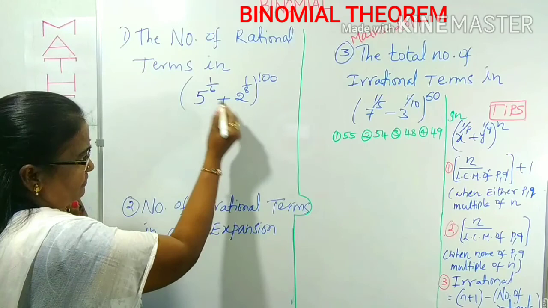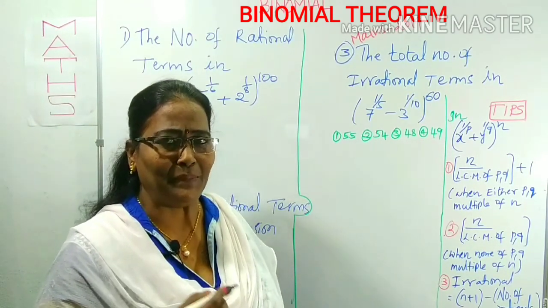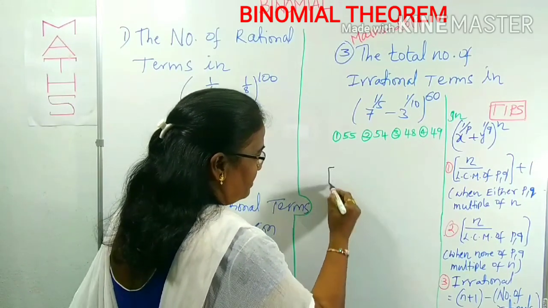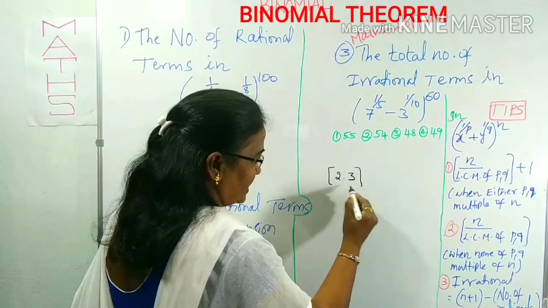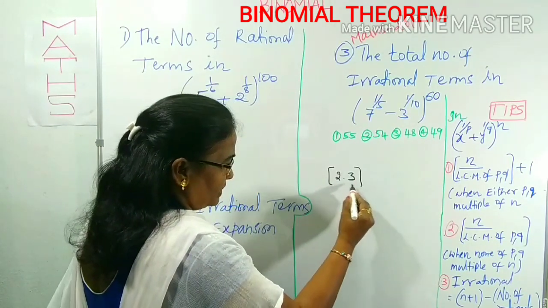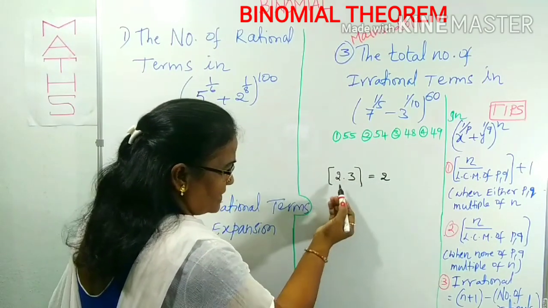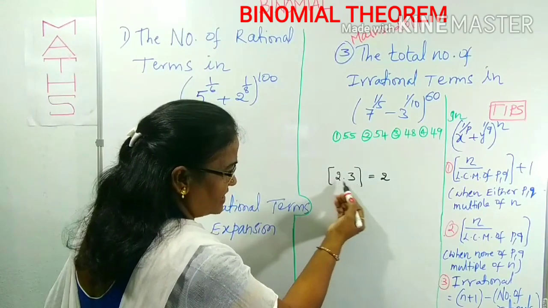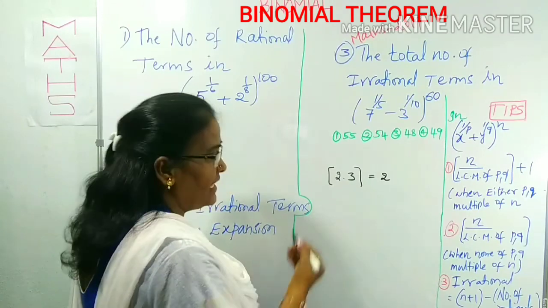To find the number of rational terms in this expansion, first you have to know what the step function simplification is. I will just give an example. The step of 2.3. This symbol is for the step function, written with square brackets. The step of 2.3 value is simply 2. Whatever 2 point something it is, don't take the decimal part after the decimal point. Simply you can write 2 as 2, 3 as 3, like that.